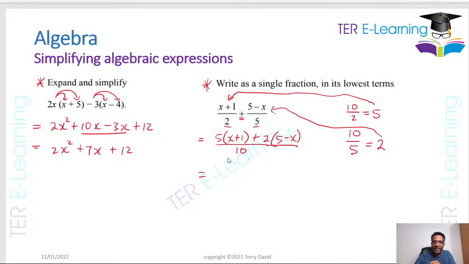You have 2 sets of brackets that you need to remove. So it's going to be 5 by this x, then 5 by this 1, 2 by this 5, and then 2 by this here. So 5 multiplied by x is going to give me 5x plus 5. Then 2 by 5 is going to give me plus 10. And then 2 by minus x is going to give me minus 2x. And all of this is over 10, right? Notice that I'm putting my equal sign under equal sign.